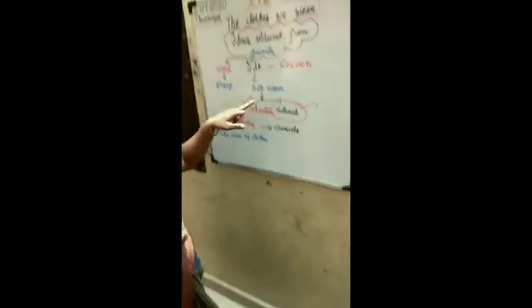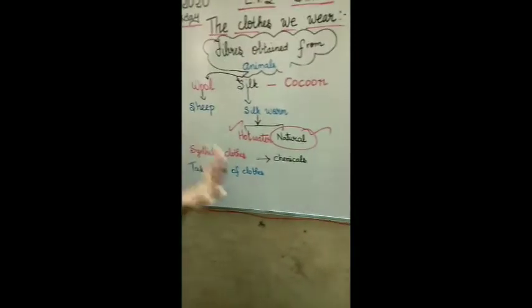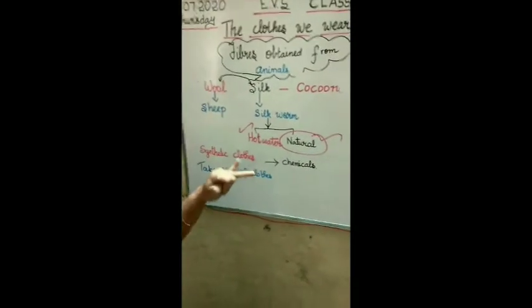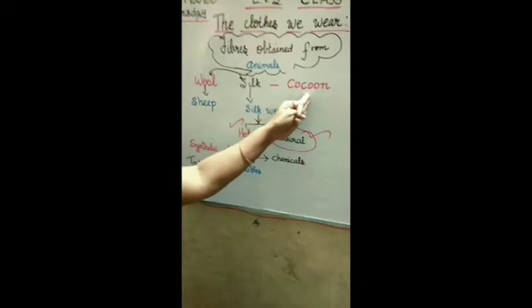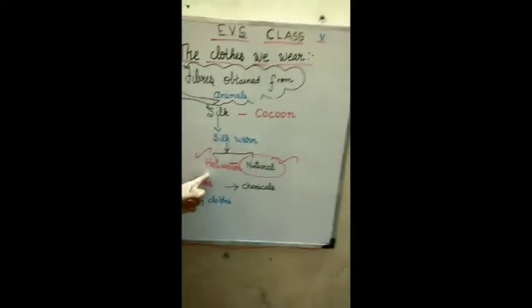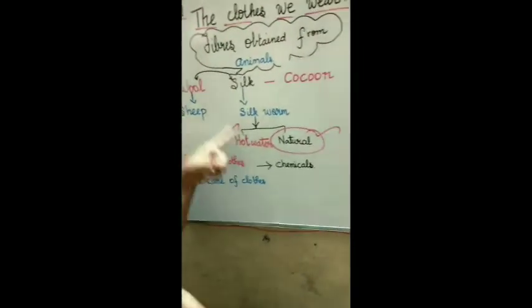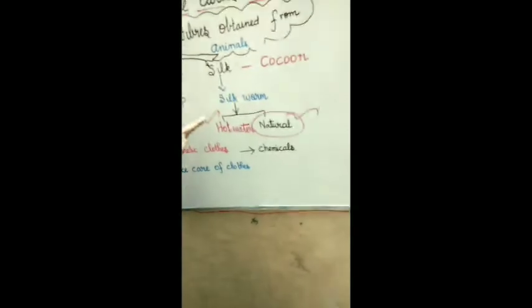Okay, so how do we get silk? We get silk from the cocoon of the silkworm. There are 4 stages. The first stage is the egg. The second one is the larva. The third stage is the cocoon, where we put the cocoon into hot water and remove the thread from the cocoon. Then using those threads, we make silk cloths. What are silk saris and all? We get them from the silkworm.